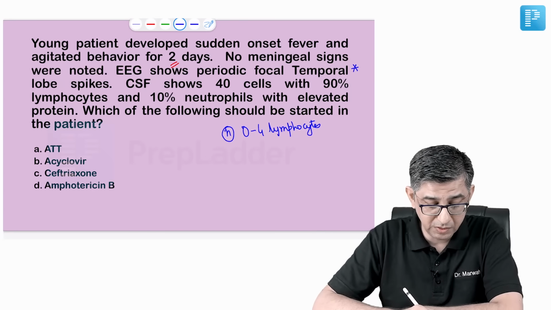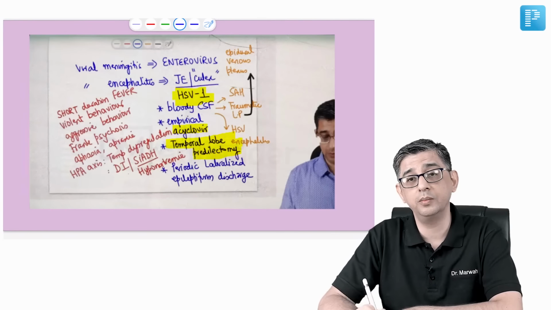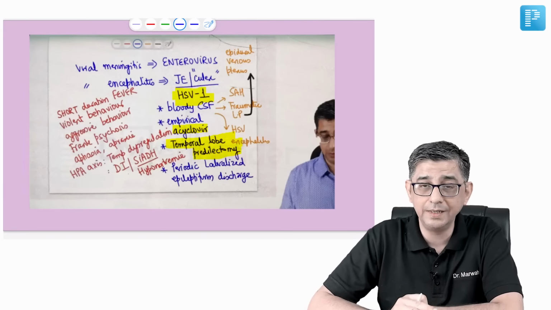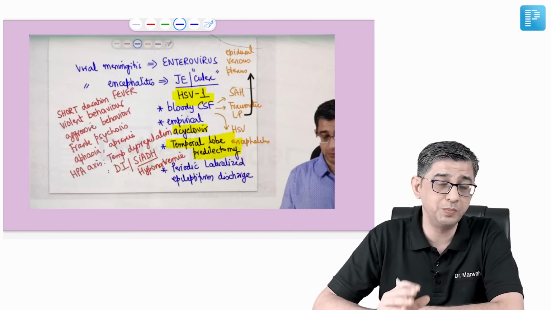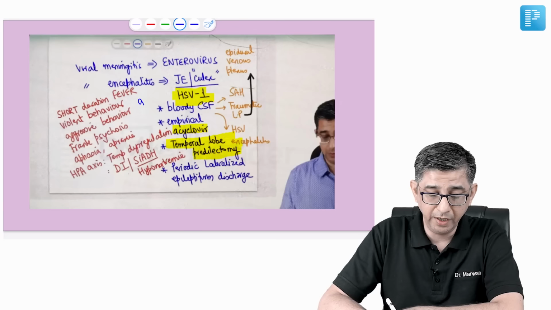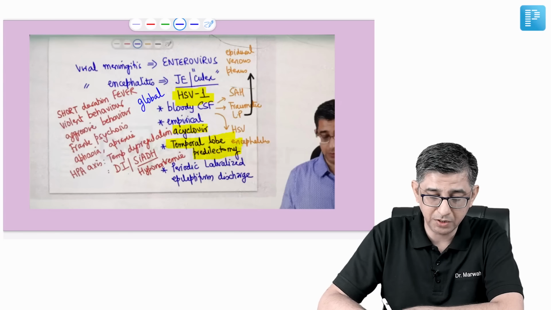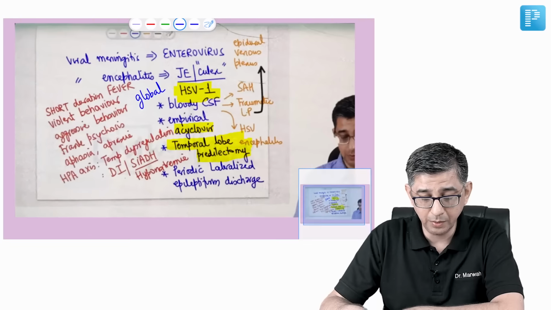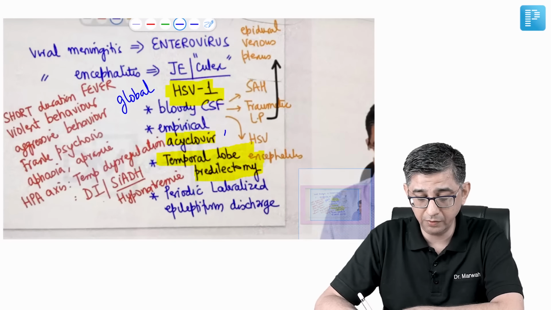Before we mark the answer, I'm going to show you a snapshot from the app as well. I have highlighted that the number one cause of encephalitis in India is Japanese encephalitis, but the overall global cause of encephalitis is herpes simplex. I'm zooming it in for your convenience.